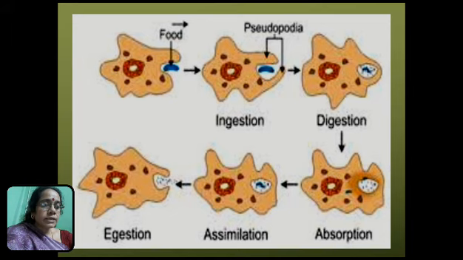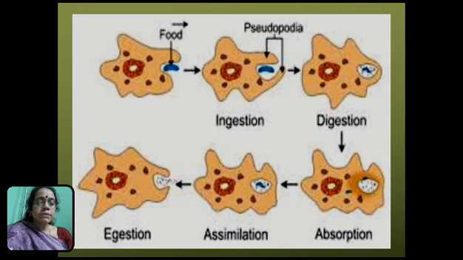Now the digested food present in the food vacuole is absorbed directly into the cytoplasm by the process of diffusion. After the absorption, the food vacuole disappears. The absorbed food is used for the production of energy, maintenance of the body and growth of the amoeba, etc. Amoeba has no fixed place for removing the undigested food.